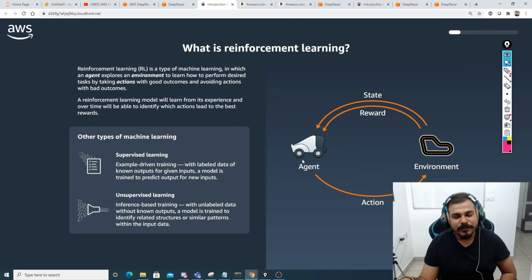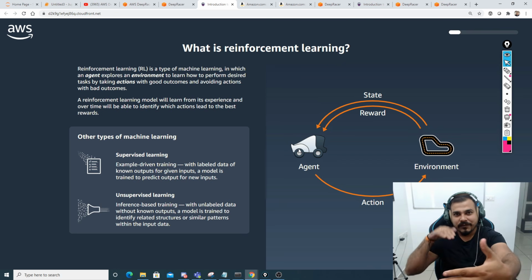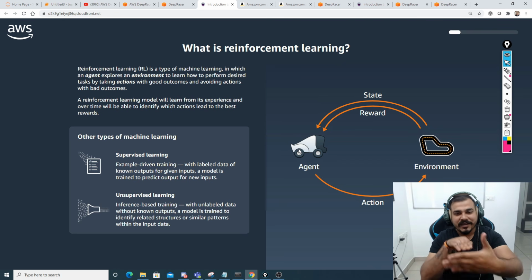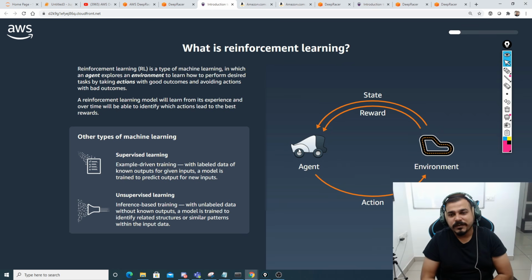State basically means, in this particular case, you have a car. Suppose I have an object in front, obviously that car will not go and dash into that object, right? If it goes and hits that object, it will get negative rewards. But if it goes past the side of it, it will get some positive rewards, right? So it is pretty important.